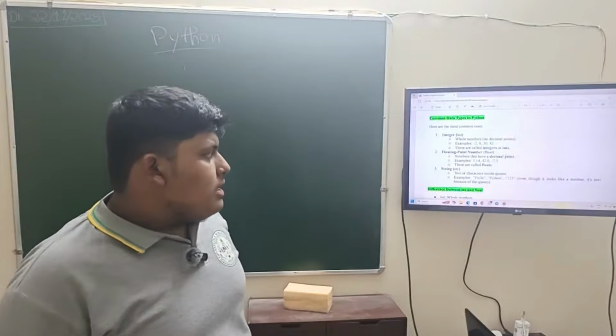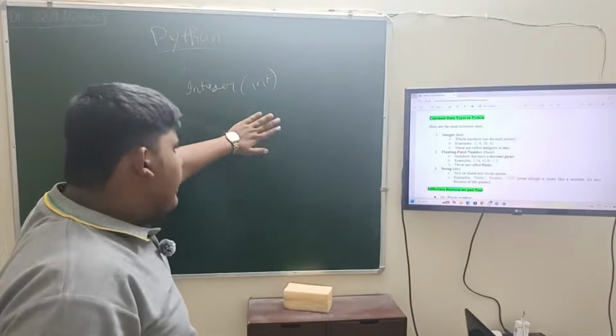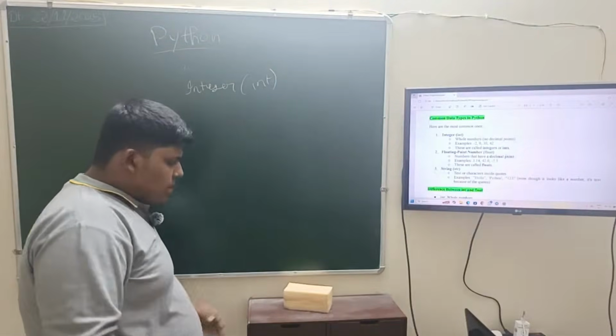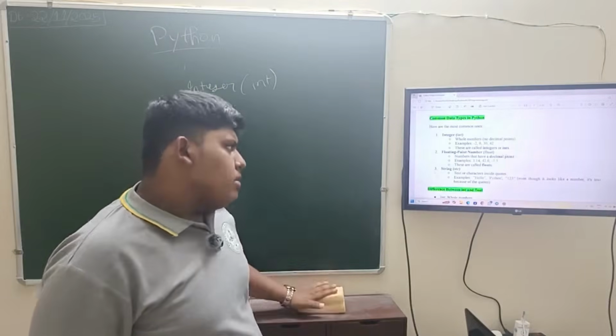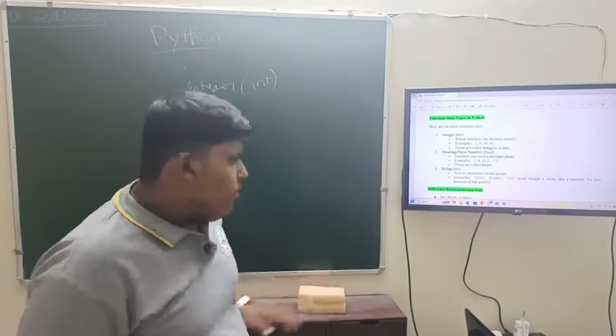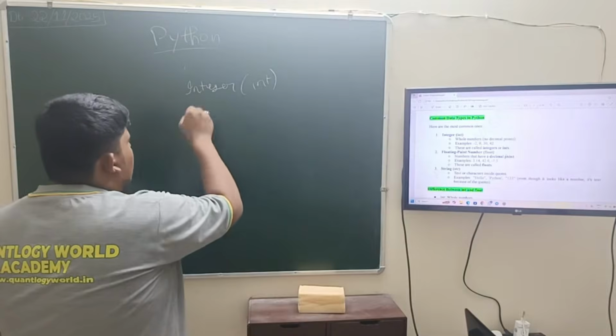The first data type is int, or integer. Integer means any number, negative, positive, zero, any number which is not in fraction form. Next is floating point.